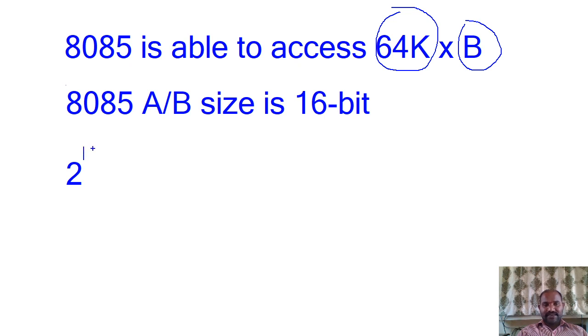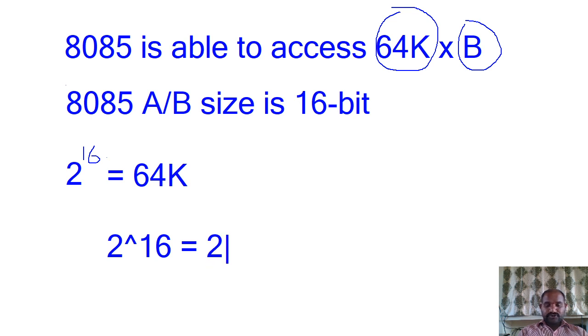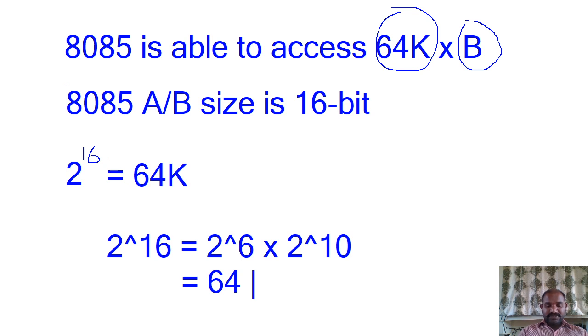So it is 2 power 16. We have a formula for that. 2 power 16 is equal to 64K. How do we get that? By rewriting 2 power 16 as 2 power 6 into 2 power 10. 2 power 6 equals 64, and 2 power 10 is nothing but 1024, and 1024 can be written as K.